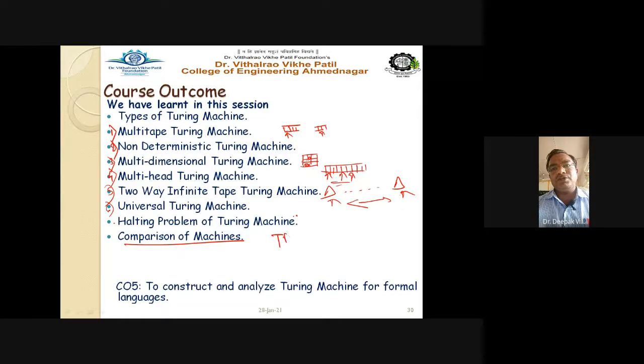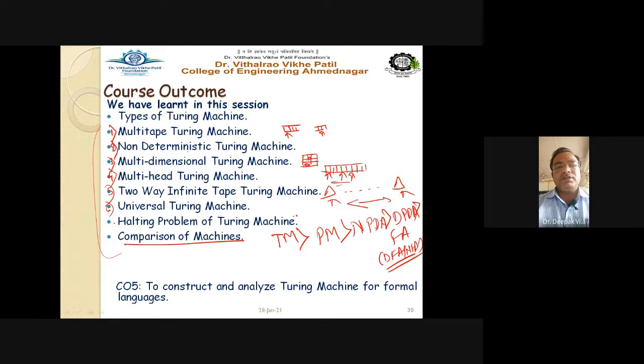You have the Turing machine more powerful than your post machine. They are more powerful as compared to your non-deterministic push-down automata, which have more power than deterministic push-down automata, and those more than finite automata. Finite automata may be your DFA or your NFA. So this is the summary of today's session, the points we discussed. The course outcome is to construct and analyze the Turing machine for formal languages.